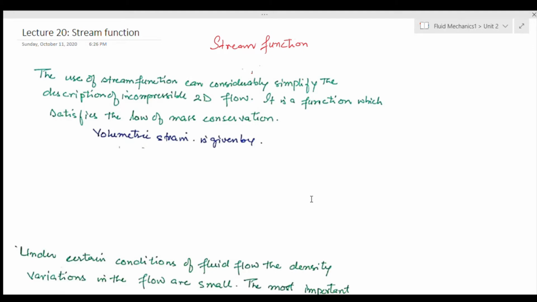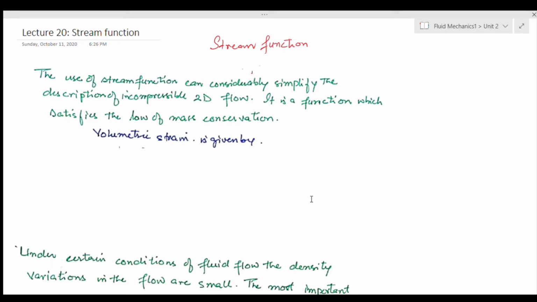So there are certain simplifications or assumptions which are done to change your physical reality into a physical model. For example, I am considering incompressible two-dimensional flow, so it's a physical model which I have considered. Now there are certain other tools available for doing the mathematical modeling from that physical modeling, and those tools are again there to simplify our life. Stream function is one such way.